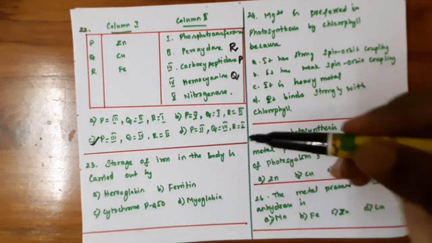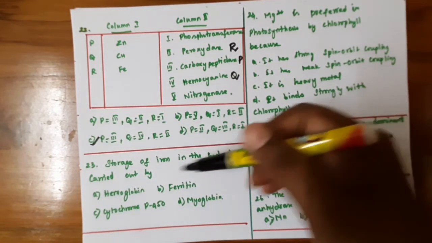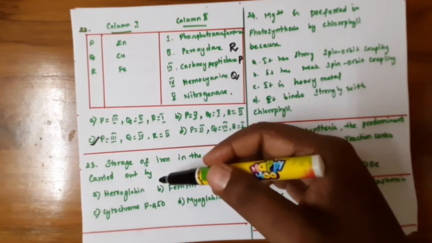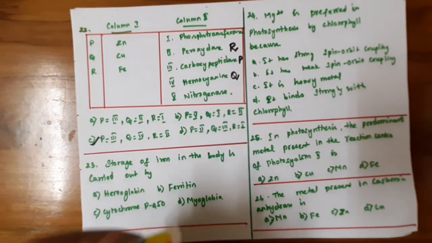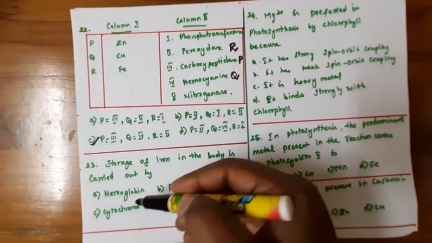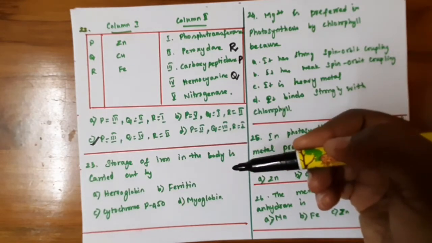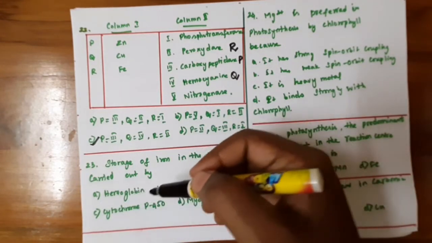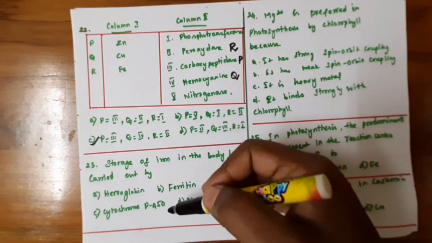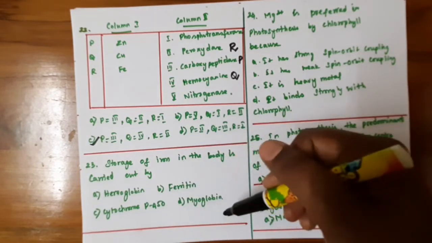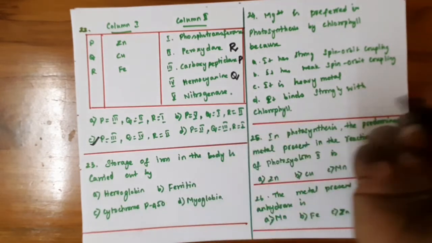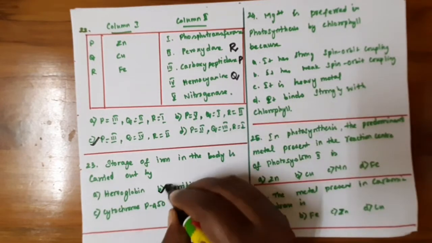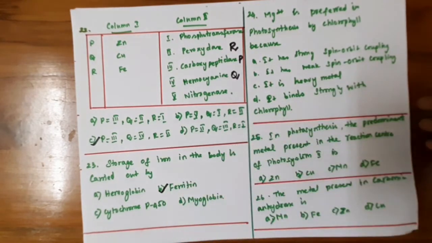Okay. And next question, storage of iron in the body is carried out by. Here the first option, hemoglobin. Hemoglobin takes the oxygen from the lungs and transfers the oxygen to the muscle tissue. Okay. So hemoglobin is not the answer for this question. And cytochrome P450, myoglobin stores the iron. But electron transfer proteins such as ferritin and transferrin and hemosiderin. So ferritin is an example for storage of iron. Okay. So option B is the correct one.